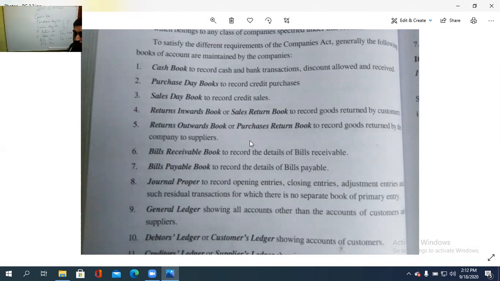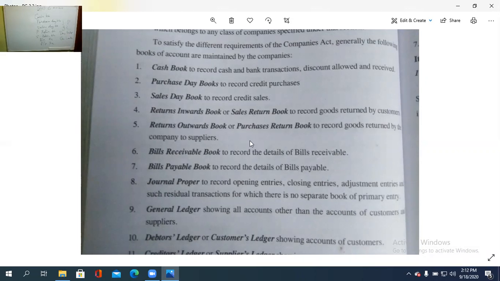Then returns inwards or sales returns to record the goods returned by the customer. Returns outwards or purchase returns by the supplier to the company. Then bills receivable, details of the bills receivable and details of the bills payable. Then journal proper, where opening entry, closing entry, and the adjusting entry, the first type of entries that you already studied in the first semester. Then general ledger, showing all the accounts other than the accounts of customer and the supplier.